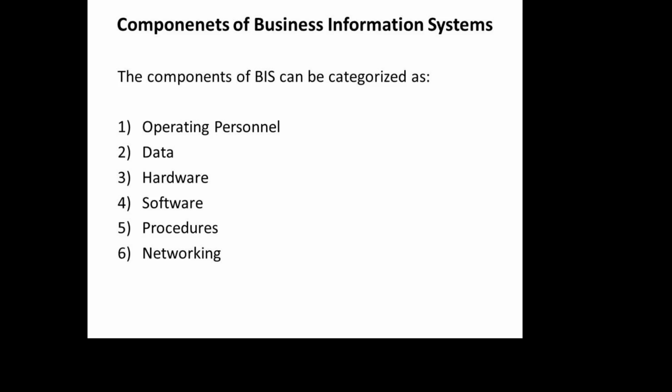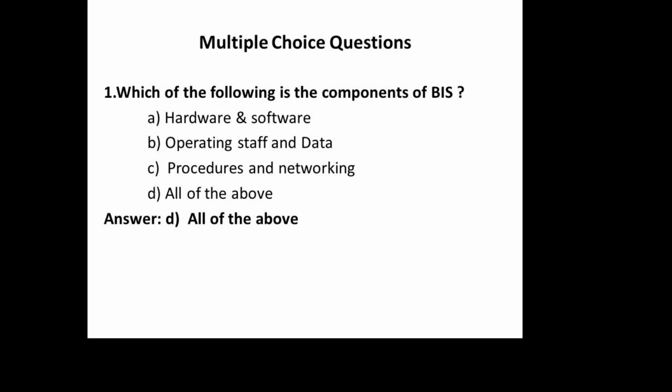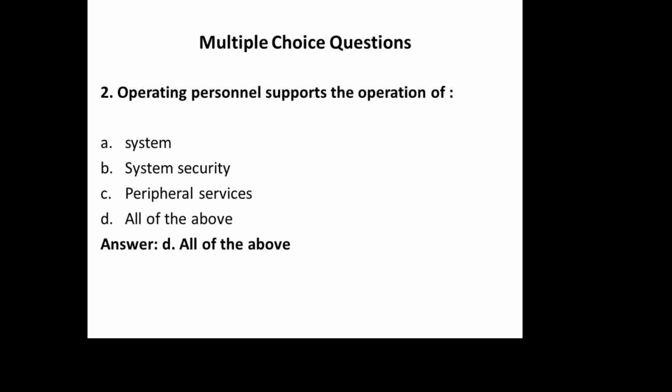And then we have some multiple choice questions. What are the components of BIS? There are hardware, software, operating staff, data, procedure, networking. All these we just discussed are the components of BIS. So all of the above is the answer. Second question, operating personnel supports the operation of system security, peripheral services, all of the above. So all of the above is the answer.